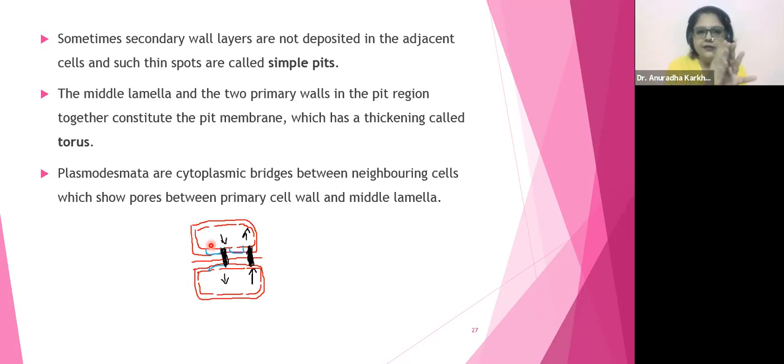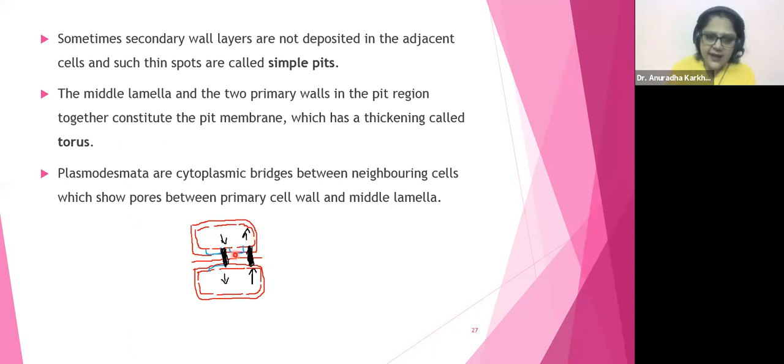It's only in that place. Okay, so look at it. This is the outer one. The outer box is going to be your primary cell wall. The inner box is going to be your secondary cell wall. Some areas in the secondary cell wall are not going to have lignin deposition. Therefore, these unlignified, thinned out areas will be called pits.